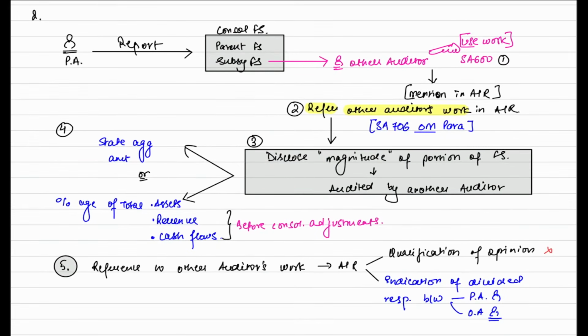Quickly consider this chart. Refer SA 600, using the work of other auditor. Mention in the audit report using other matter para. Disclose the magnitude of portion audited by another auditor in aggregate amount or percentage basis. And lastly say, this reference is not a qualification of opinion, rather an indication of divided responsibility between the 2 auditors. Okay? Okay, sir.